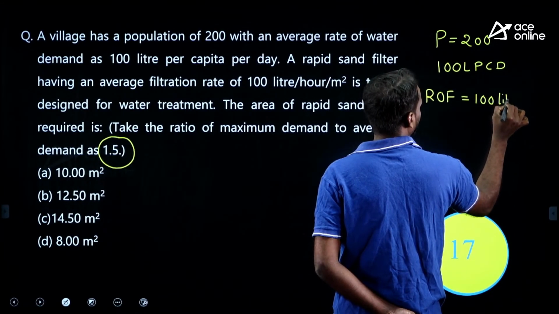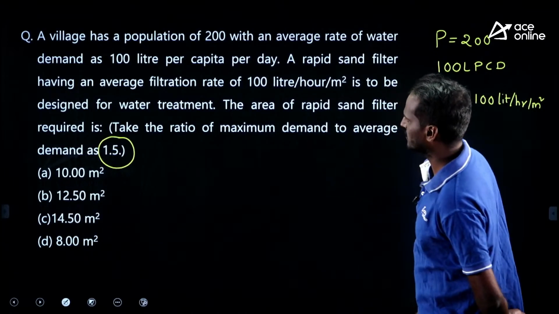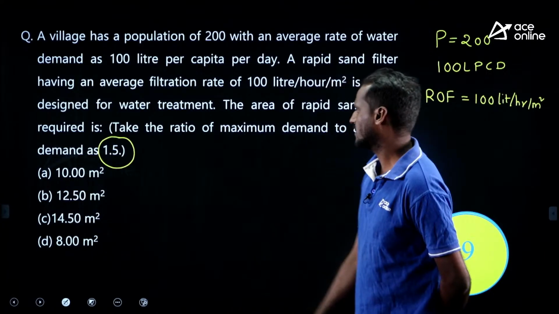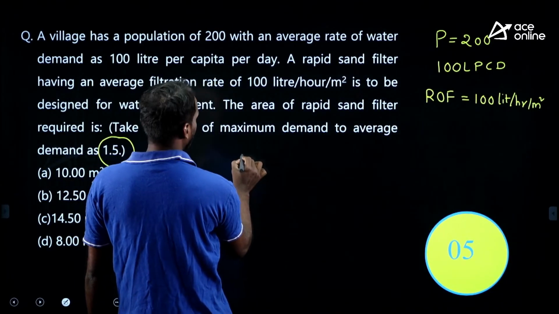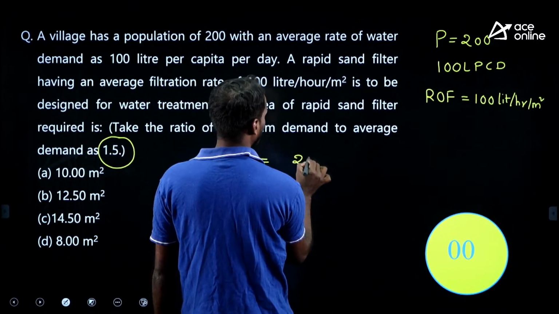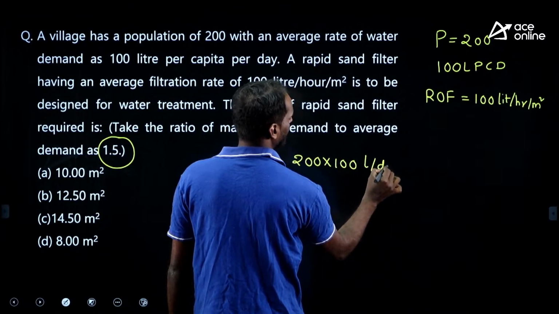100 liter per hour per meter square is the rate of filtration. Then the area of rapid sand filter required, he is asking in meter square, you need to estimate. How can we evaluate? You have a discharge. Discharge is equal to population into per capita water supply. This is in liter per day.